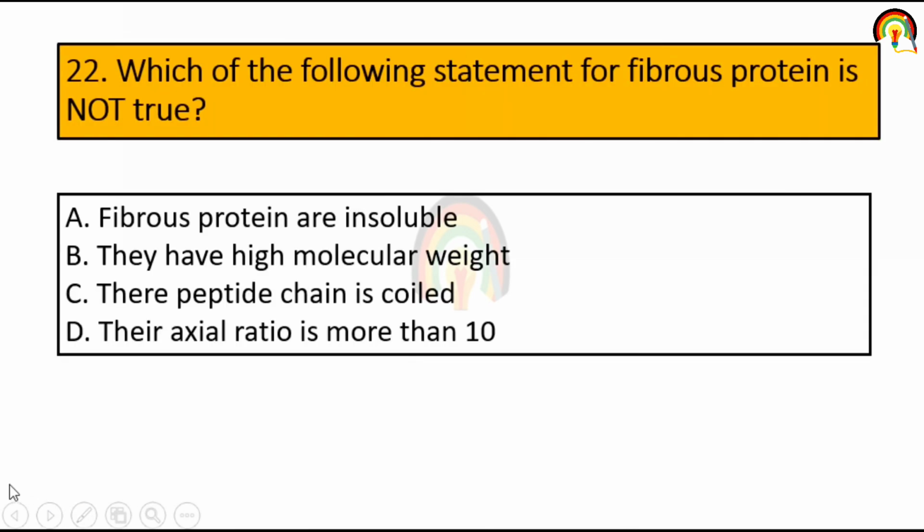Next one, which of the following statement for fibrous protein is not true? Fibrous protein are insoluble, so it's correct. They have high molecular weight, it's also correct. Their peptide chain is coiled form, so it's incorrect. Their axial ratio is more than 10, it is also correct. So it's third one.